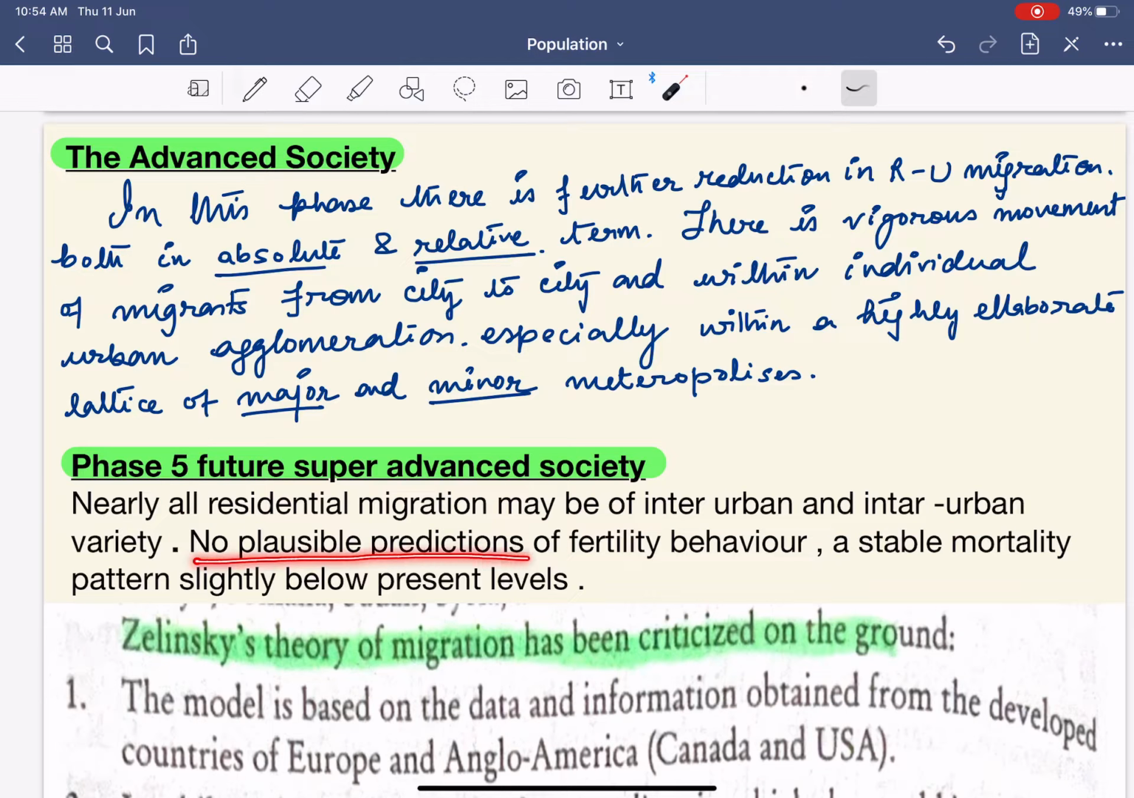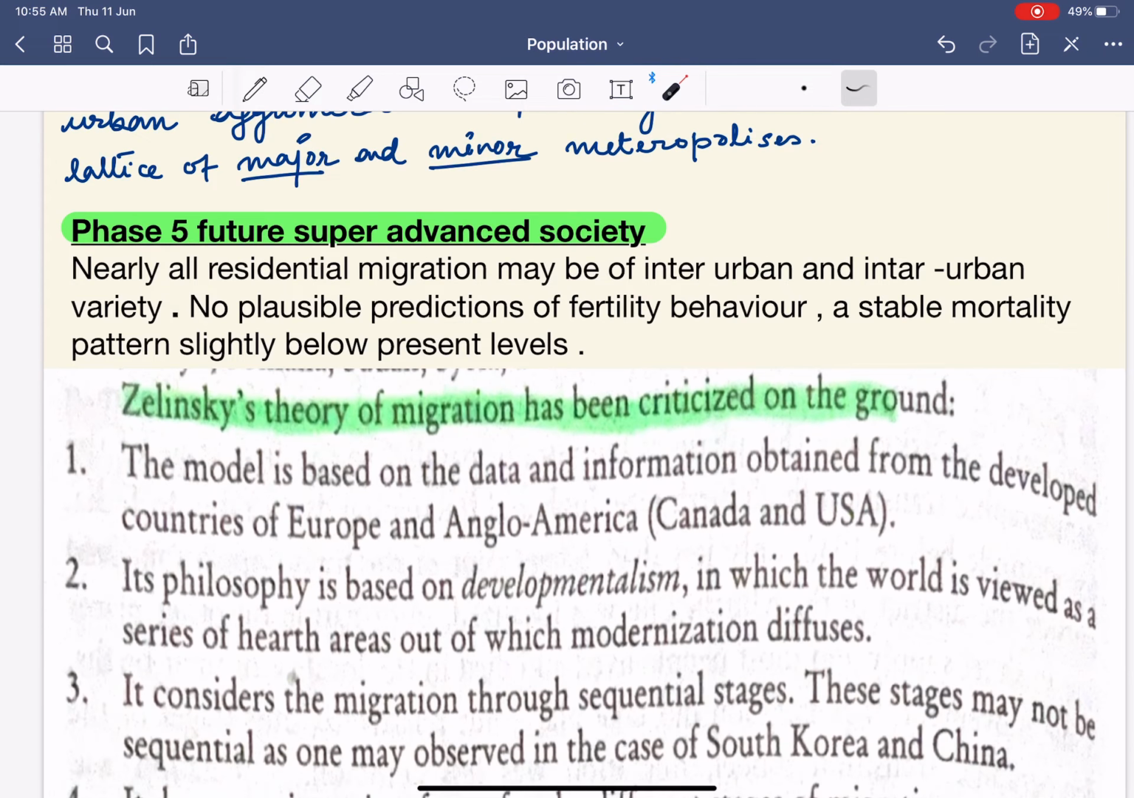No plausible prediction of fertility behavior, stable mortality pattern. See, there is no plausible prediction of the fertility behavior. We do not know basically whether the fertility is rising or falling, because population is basically dependent upon the migration. Next, a stable mortality pattern slightly below the present level. That is, the mortality remains stable; it neither increases nor falls.